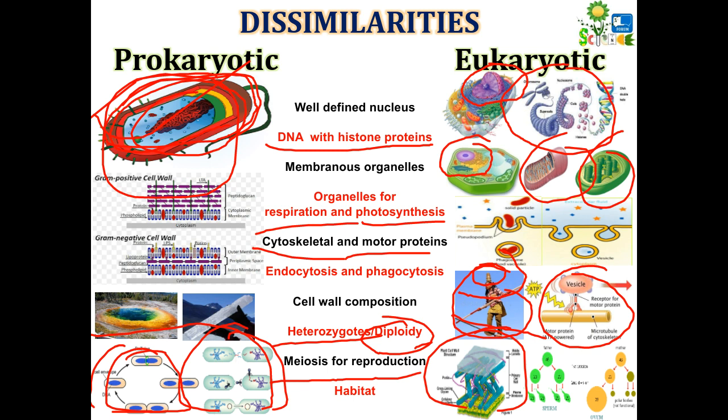That means they are found in extreme conditions on the earth, such as extreme salt concentration, halophiles, extreme high temperature, thermophiles, extreme low temperature, psychrophiles. So such are the habitats of prokaryotic organisms, whereas eukaryotes are mostly found in mesophytic type of conditions. They are also found in temperate and tropical zones, but they are not generally extremophiles.